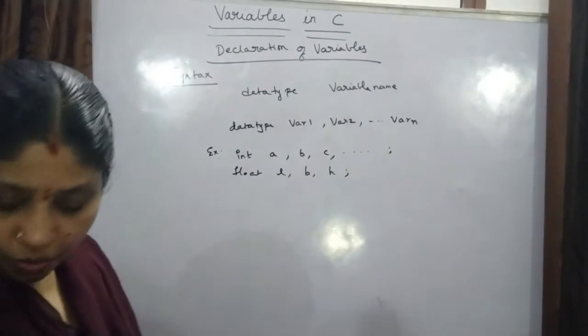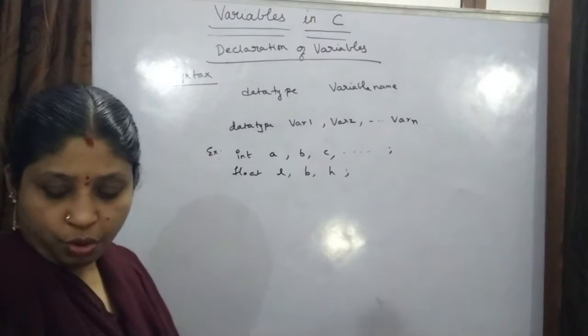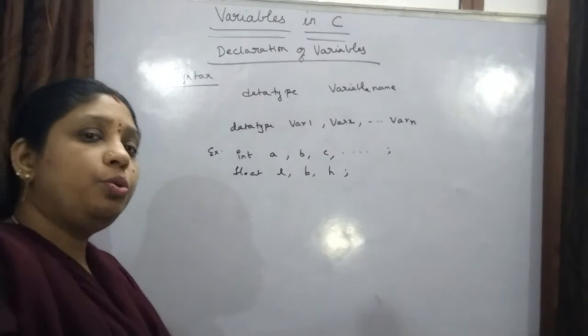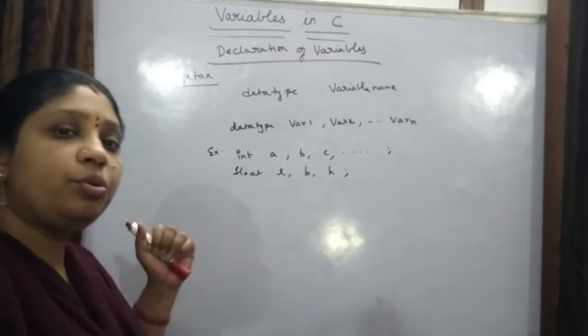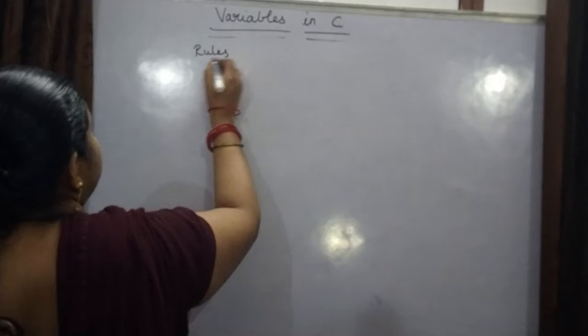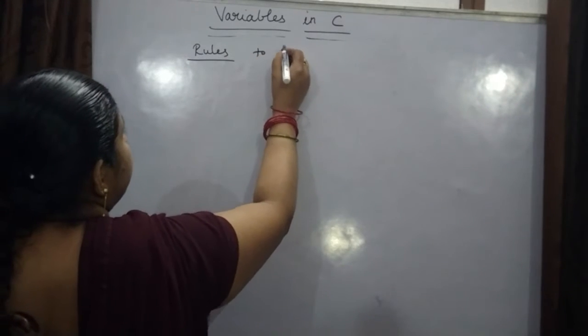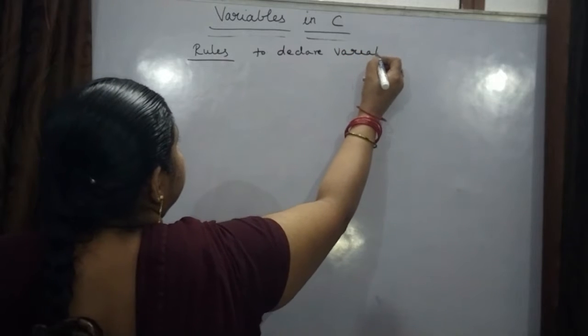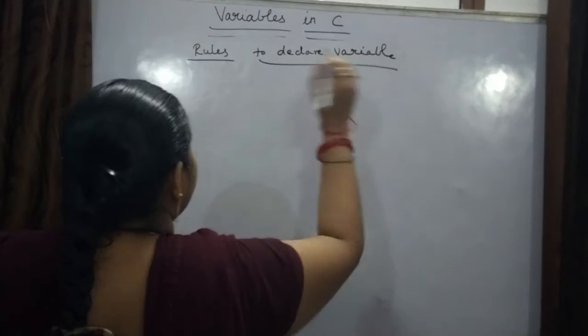Now next are the rules to follow while declaring variables. You have to follow those rules. Now what are the rules?